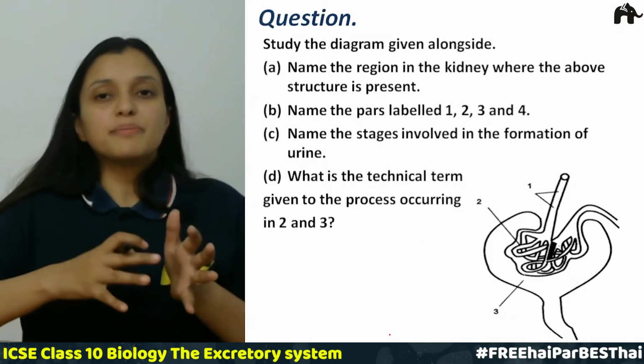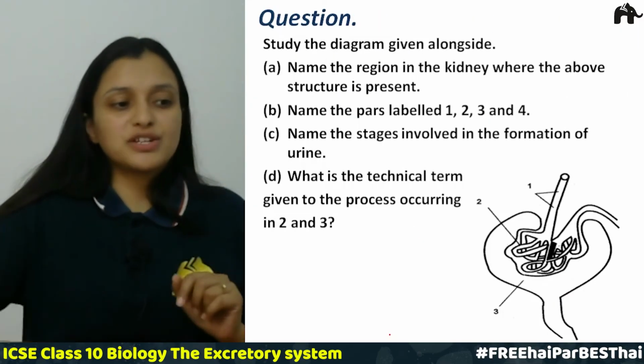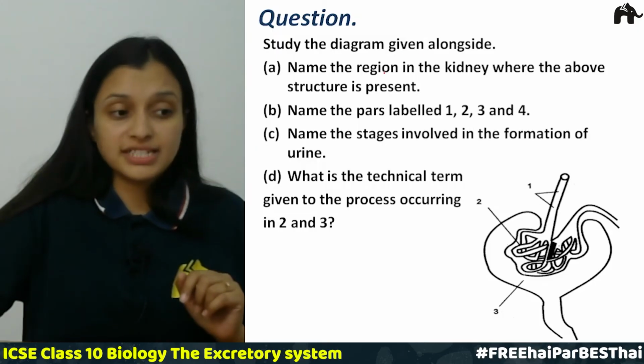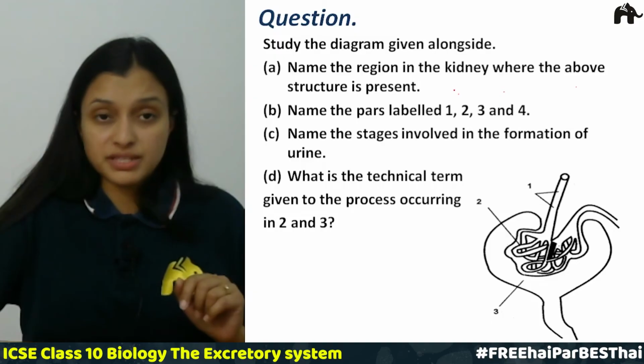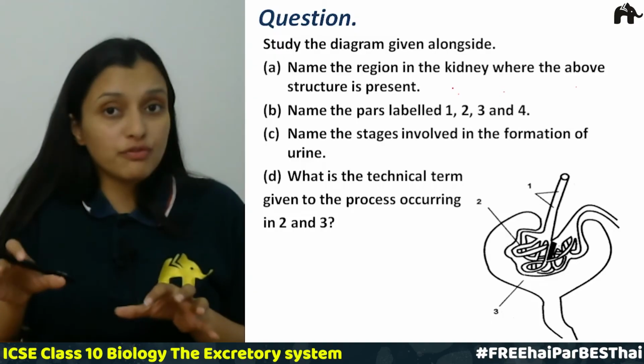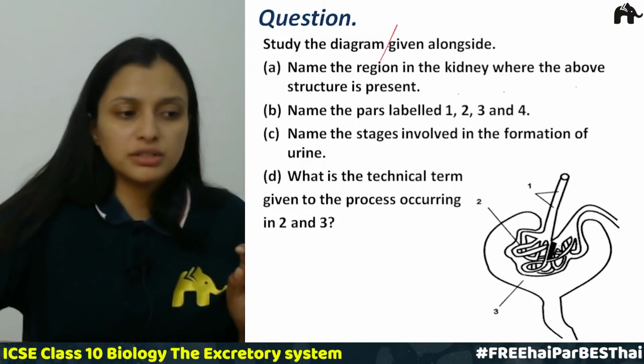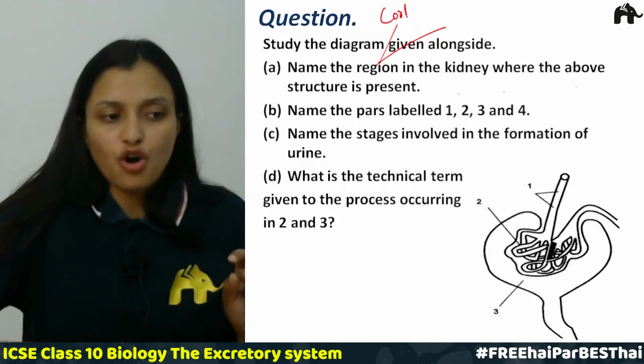Let us now talk about some of the questions. The first question is, study the diagram given alongside. Name the region in the kidney where the above structure is present. So you have to tell the region of the kidney, right? What were the two regions? One is the cortex and the next is the medulla.